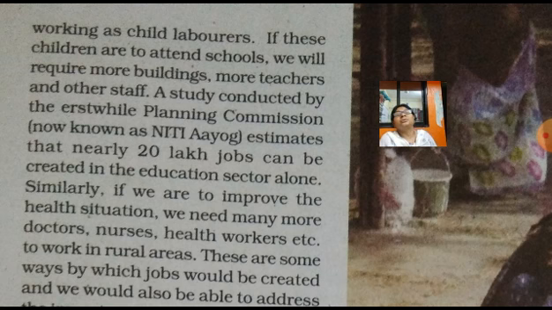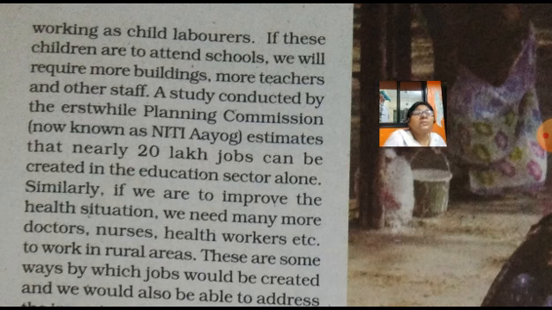They would have to increase what? School buildings and other facilities. More teachers, meaning teachers would get opportunities. Buildings mean construction workers would get the opportunity for constructing buildings. And this is what we are discussing, how we create employment opportunities.